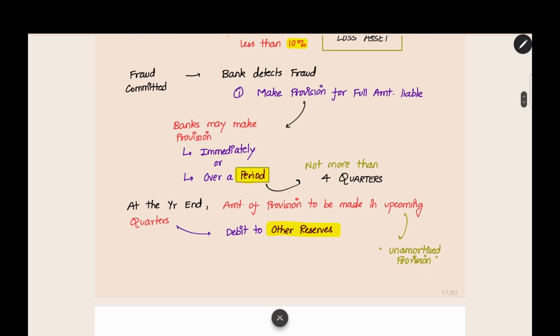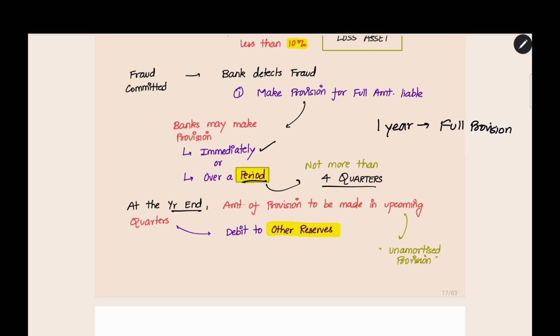Then for making provision, if it is a very big amount, they cannot do it immediately because it will affect their financial statement. So they can do it immediately or over a period. They can do it in 3 quarters or 4 quarters. They can divide the amount and make provision. But the period should be not more than 4 quarters. By maximum 1 year, you should have made full provision for the loss amount. This is the case of fraud committed by a borrower.